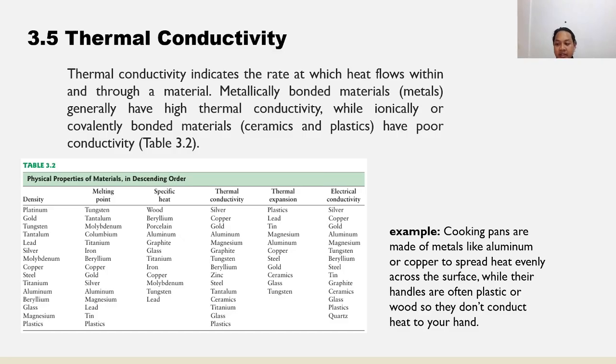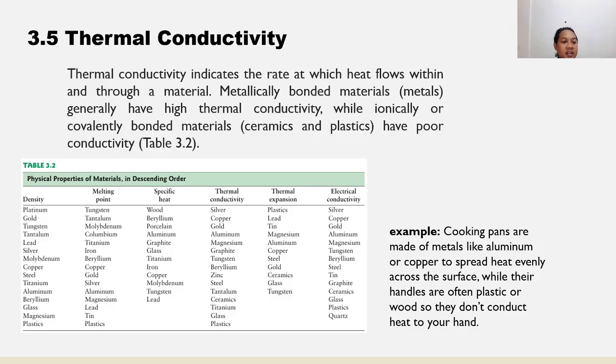High conductivity is desired in heat sinks, cutting tools, and electronic cooling systems, while low conductivity is needed for thermal insulation. Copper and aluminum are widely used for heat exchangers due to their high conductivity. An example of thermal conductivity is cooking pans made of metals like aluminum or copper to spread heat evenly across the surface, while their handles are often plastic or wood so they don't conduct heat to your hand.